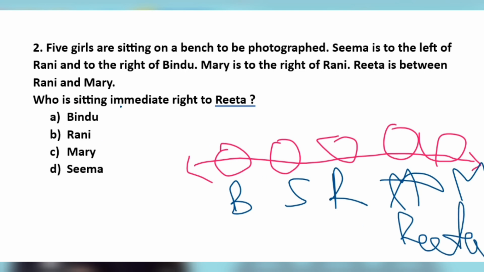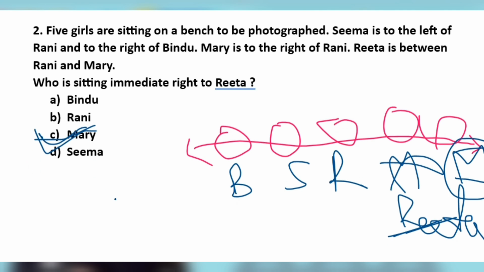So what is the question asking? Who is sitting immediate right to Rita? Rita के immediate right में कौन है? It will be Mary. And Mary will be our correct answer. Next question.